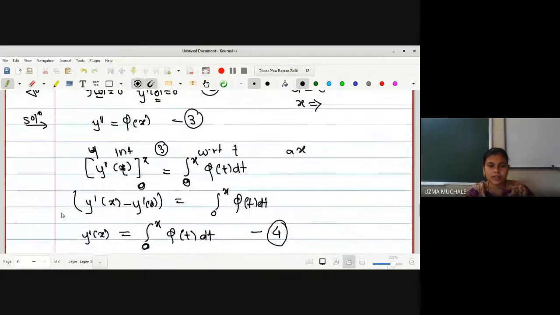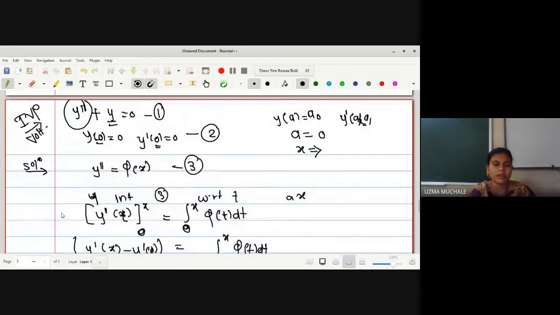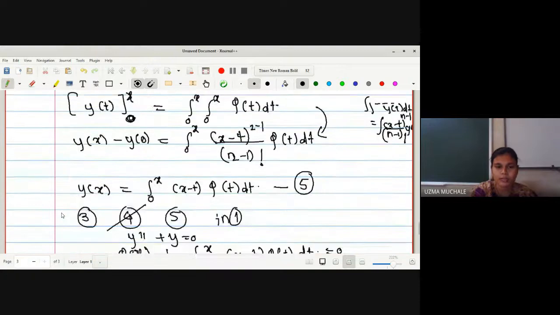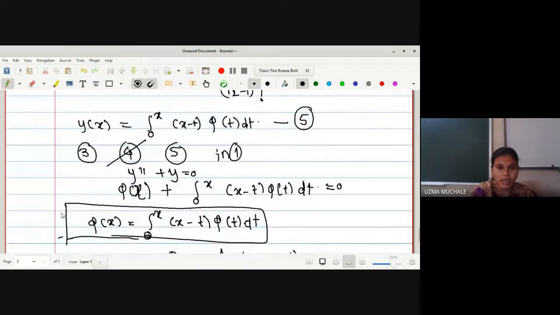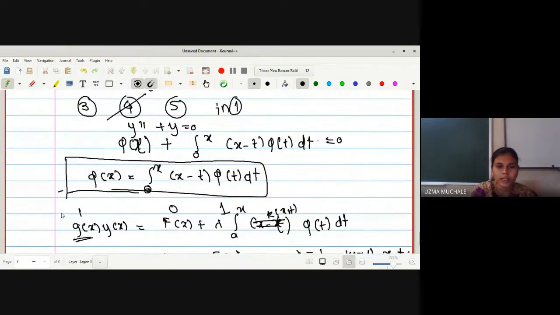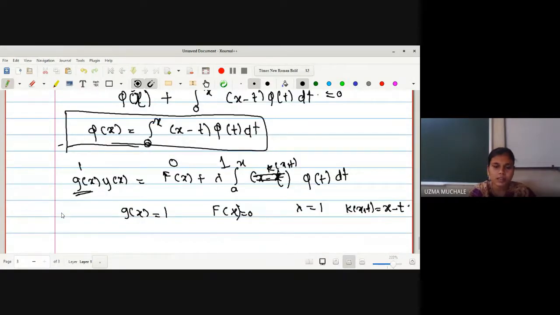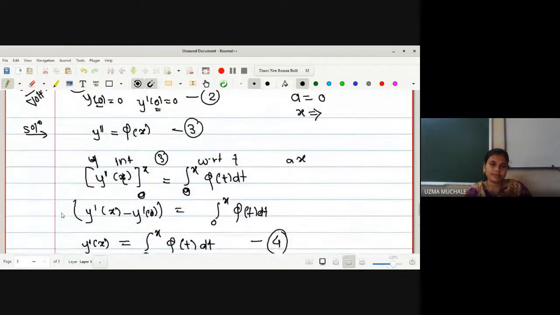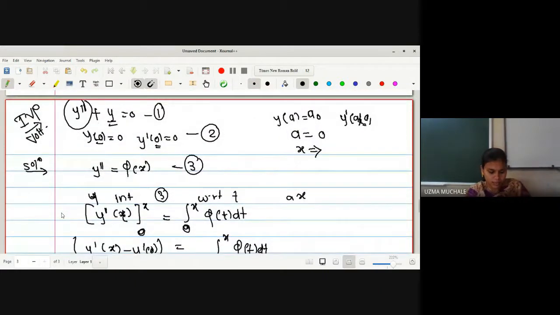So what we have done, we have just used the method we have seen, y double dash plus y is equal to 0. What you have to do, y double dash we have to substitute. After that, we have to use the integration. And then we have to use integration again so that we can find out the value of y of x. And let us put all those into equation 1, that is the given equation, and hence the result. Now you can write down this, and then afterwards I will give you the examples to solve.